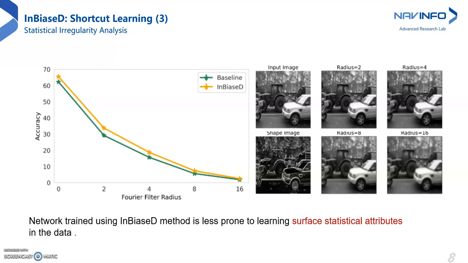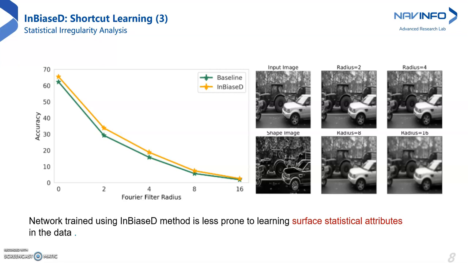Another test to show if models are indeed learning high-level abstractions is to apply a transform that changes the statistics of the data without altering its high-level semantic details. Fourier filter is one such transform that changes the statistics of the images while still preserving the recognizability of the objects from a human perspective. The Fourier filtered samples at varying radius trends are depicted on the right-hand side of the figure.